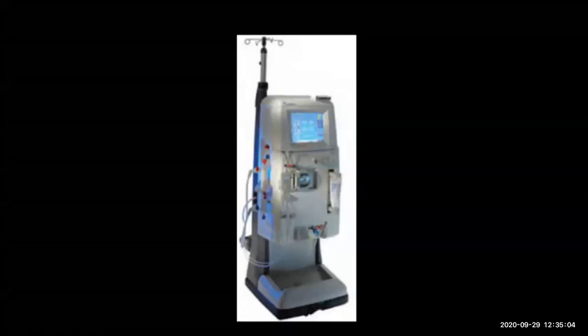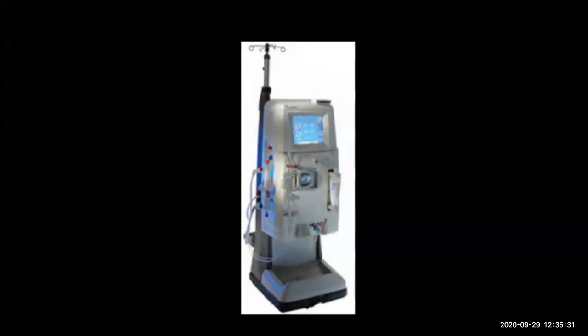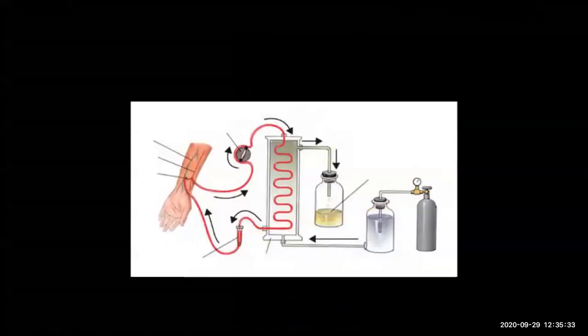It helps in the process of separating the waste from the blood. So we can call it an artificial machine, and it is useful for patients whose kidneys are not functioning properly. You might have heard of patients who have kidney problems going for dialysis, so that their blood can get purified. I hope you understood what dialysis is.